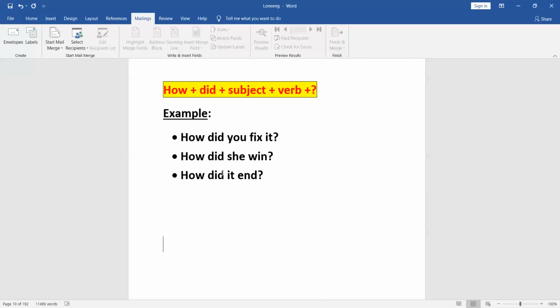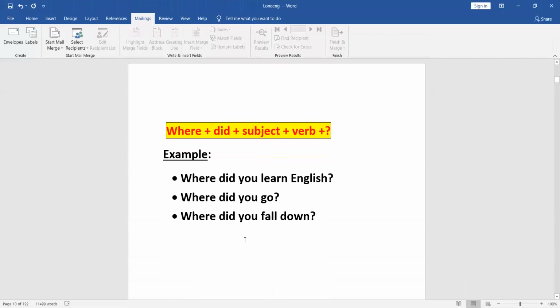Okay, and the last one, how did it end? They're watching a film, and towards the end of the film, they got a call and they went out. So they didn't get to see the climax or the end of the film. So they want to know, how did it end? Did it end well? Was it a happy ending or a sad one? You just want to know, how did something happen? Or it could also refer to quantity.